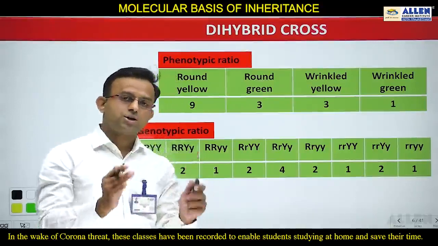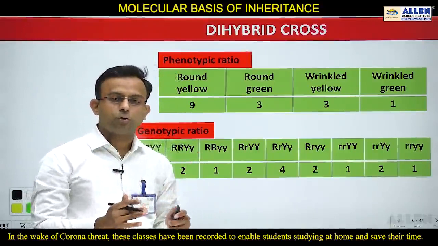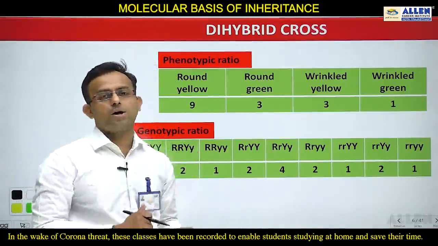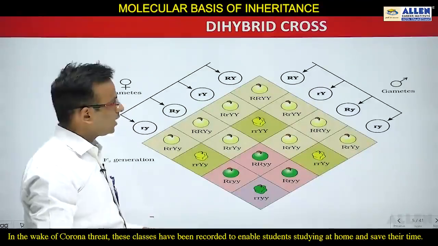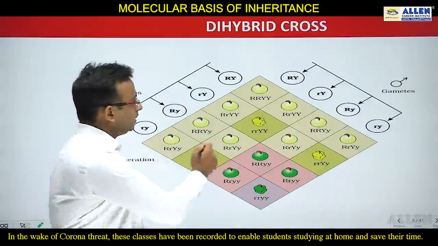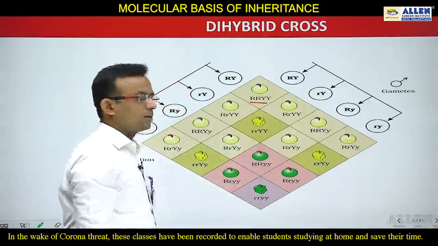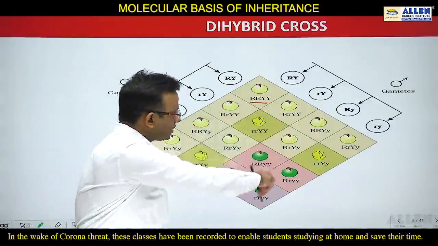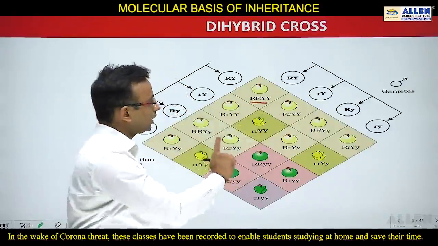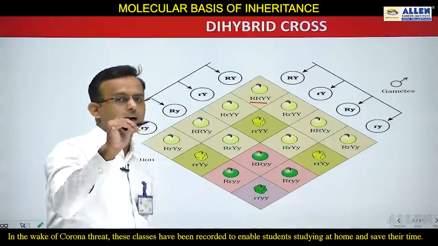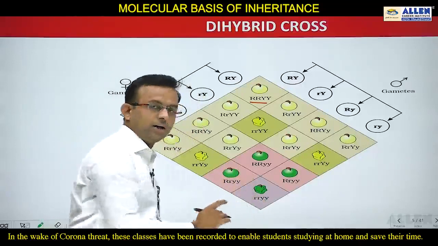Now students, let's check the genotypic ratio. What will be the genotypic ratio of this dihybrid cross? If we look at this checkerboard, this is capital R, capital R, capital Y, capital Y. This is one genotype, and it comes only one time. This is the wrinkled green, and this genotype also comes only one time.